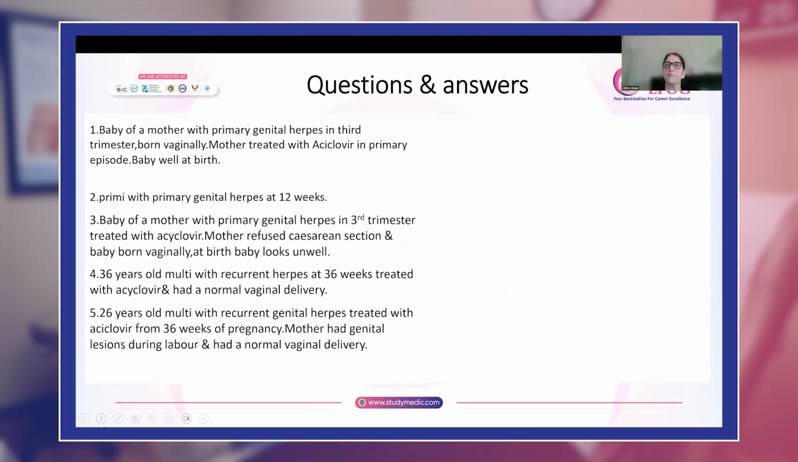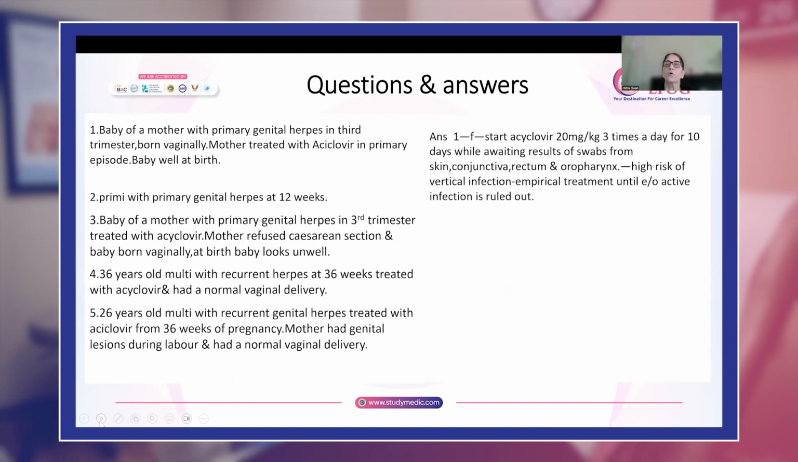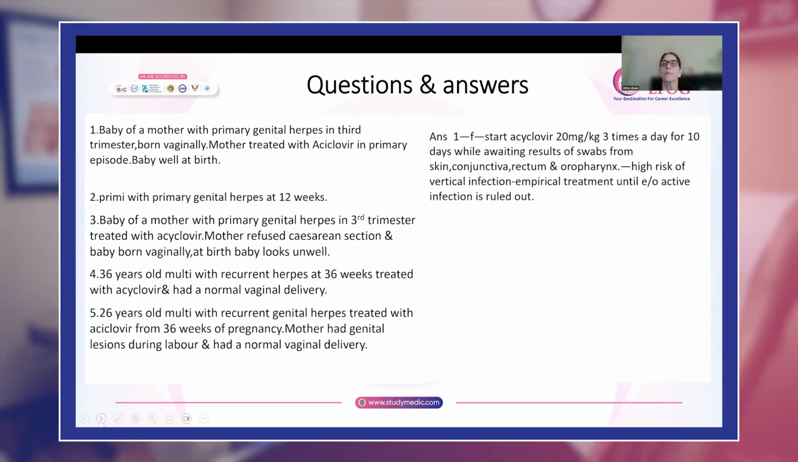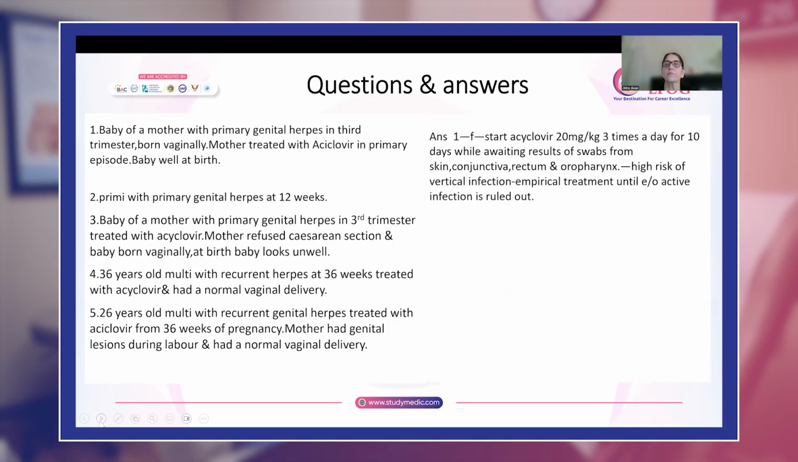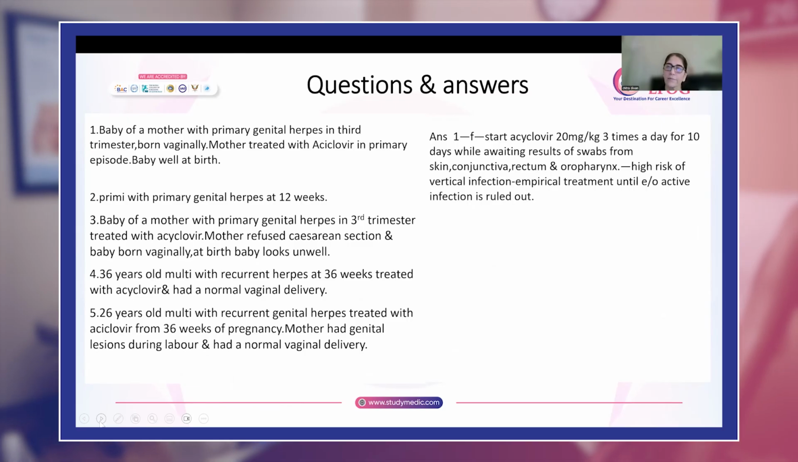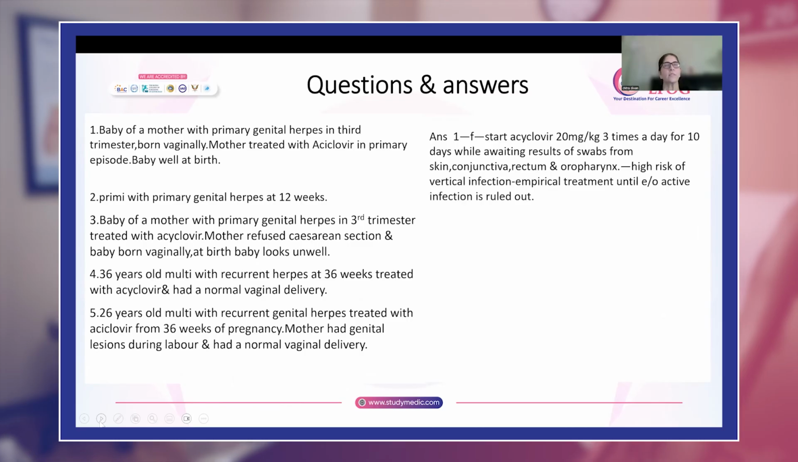So very high risk baby because the mother has primary herpetic lesions in the third trimester and she has a vaginal delivery. So for these infants, they are at a very high risk. So you will start acyclovir for them immediately. And at the same time, you will take swabs from various places: skin, conjunctiva, rectum, and oropharynx. Until the swabs come back negative, you will continue to give the infant acyclovir.